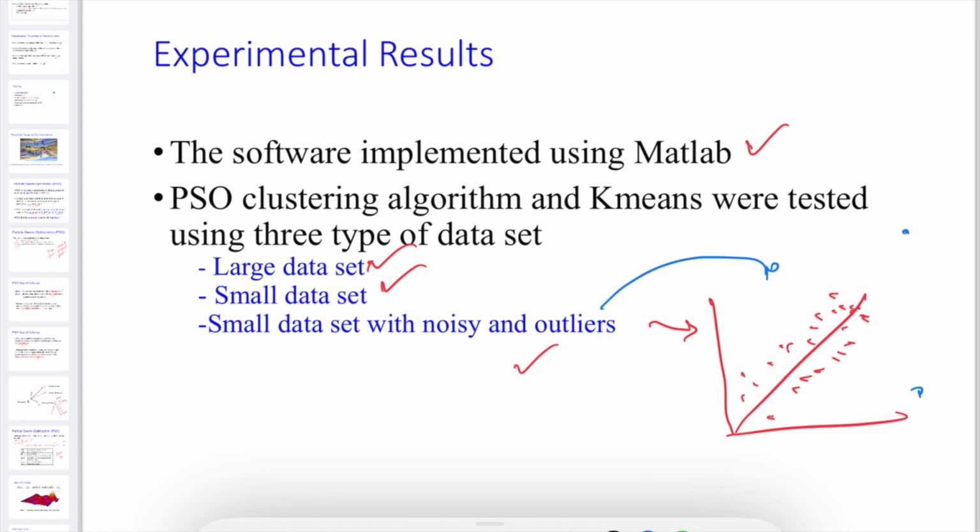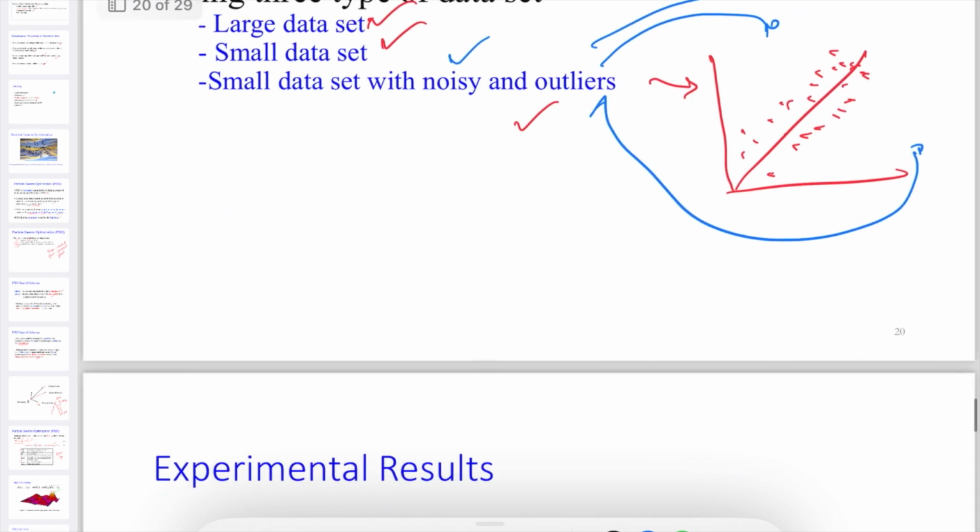These are called outliers. They are not part of the average solution, they move away from the average, but they are still part of the system. And there will be some noisy data. Noisy data means irrelevant or suspicious data. So three kinds of datasets have been used for this experimentation.